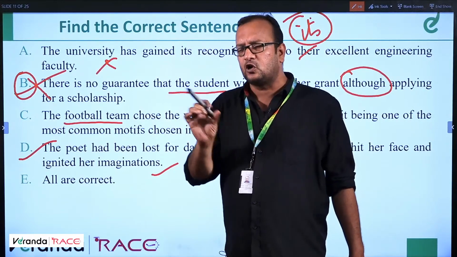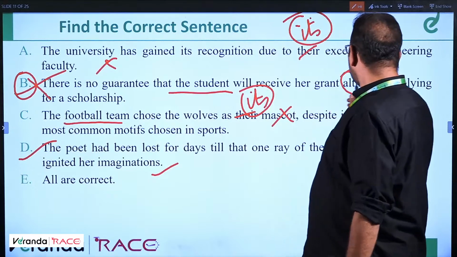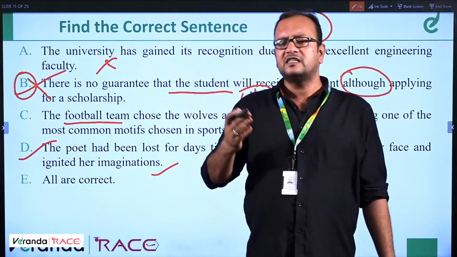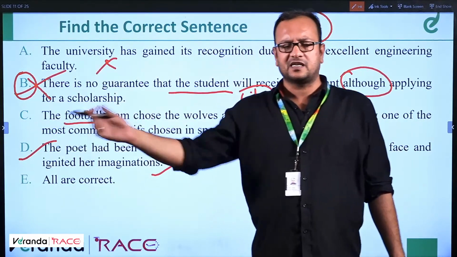There should be some verb after although. You understand that? Or it's a subject after that. We cannot say although applying. There should be some subject. Although is generally followed by a subject because it's a conjunction. You understand that? So conjunction should be followed by a subject.